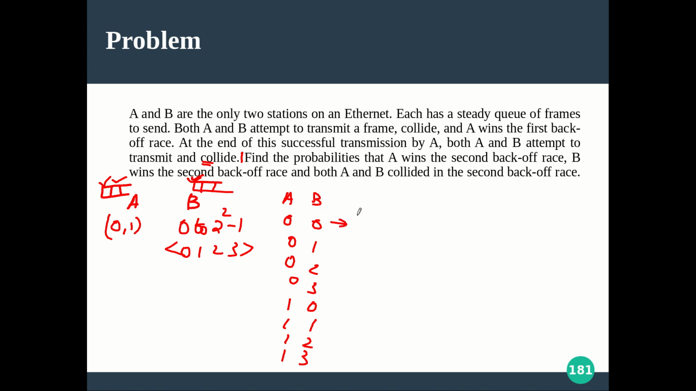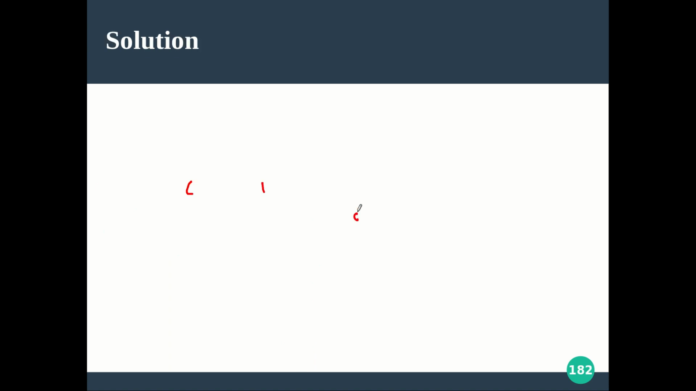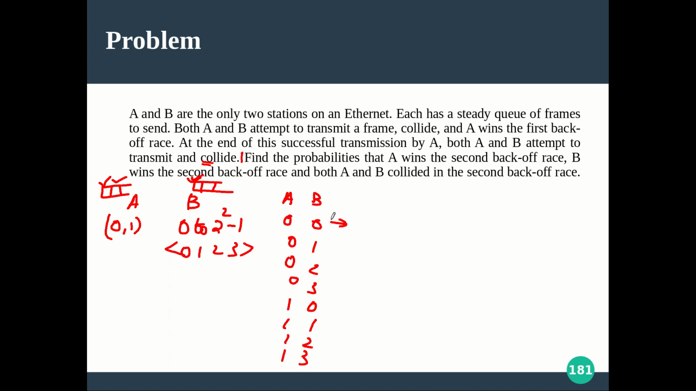0,0 means both are trying immediately at that point. So both will get collided again, right? So this is going to be a collision. Similarly, both are waiting for one slot of time and they are trying again. Both are trying at the same time. Definitely this will also lead to collision, that we know.